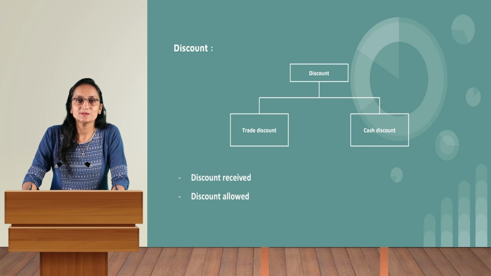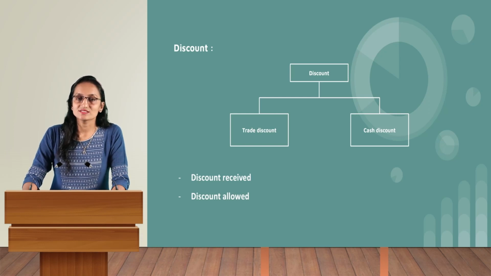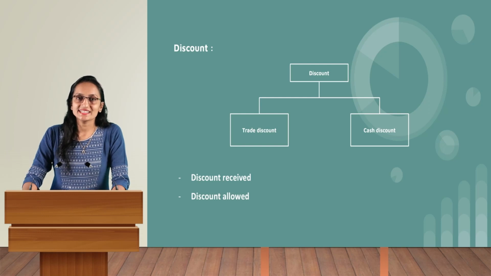For example, a business owner purchases goods of rupees 5,000 and receives 10% trade discount. So whenever the business owner writes this transaction in his accounts, he has to write the purchase of goods as rupees 5,000 minus 10%, which would be 4,500. So the business owner directly writes the amount of goods purchased as rupees 4,500. He will not mention the 10% trade discount in the books of accounts.